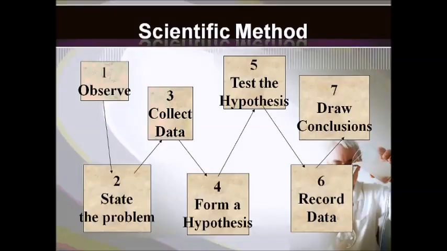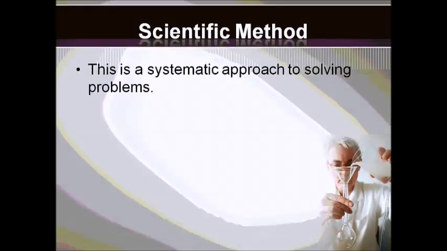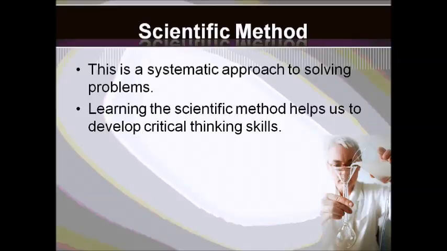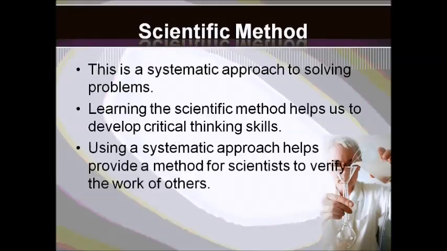Now let's talk about this in a little bit more detail. The scientific method is a systematic approach to solving problems. Learning the scientific method helps us develop critical thinking skills. And using this approach helps to provide a method for all scientists to use so that we can compare data with one another and verify the work of others. Now let's look at the scientific method in just a little bit more detail. The first step was observation, and there are two types of observations that you will make when you're doing scientific labs and working through the scientific method.